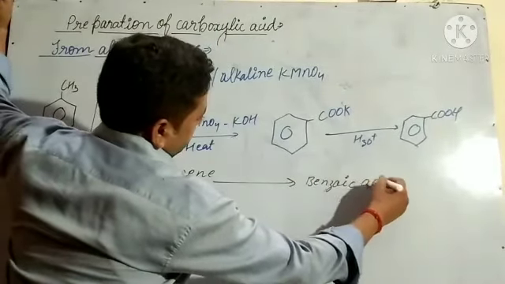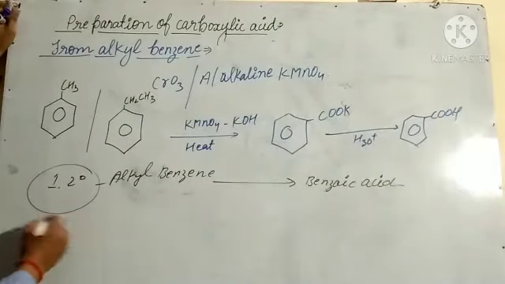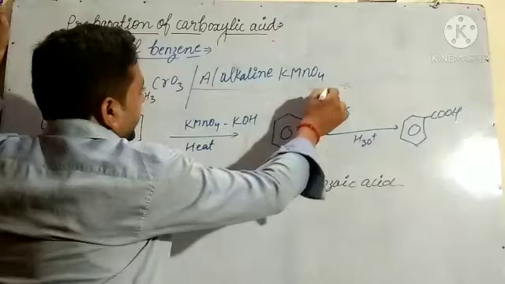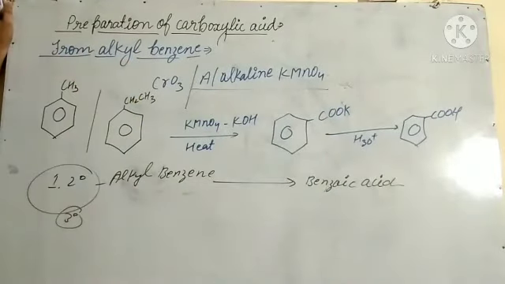Tertiary alkyl benzene is not affected by alkaline or acidic KMnO4. So remember this point, that the oxidation of alkyl benzene by alkaline KMnO4 followed by hydrolysis gives benzoic acid.